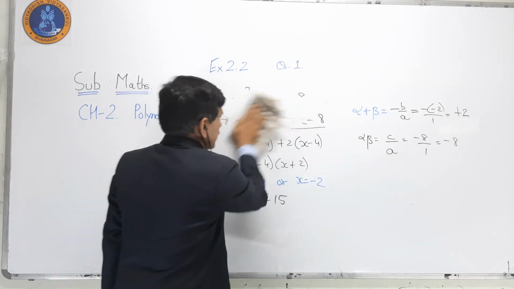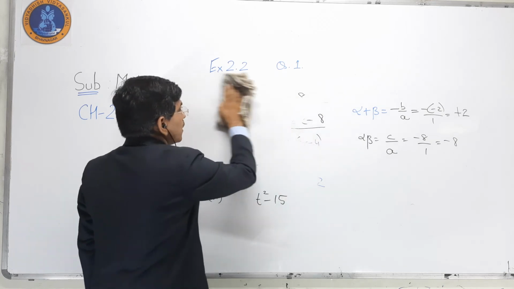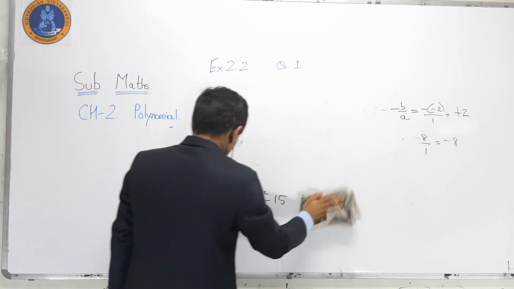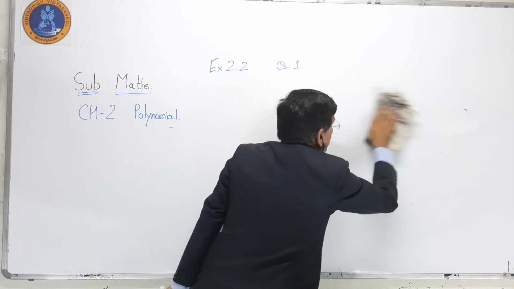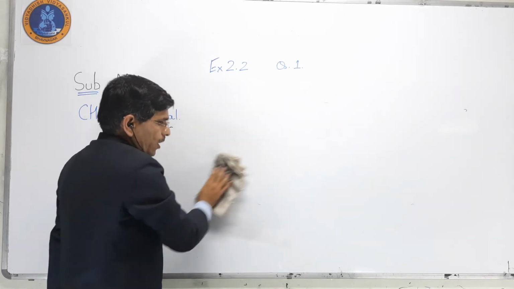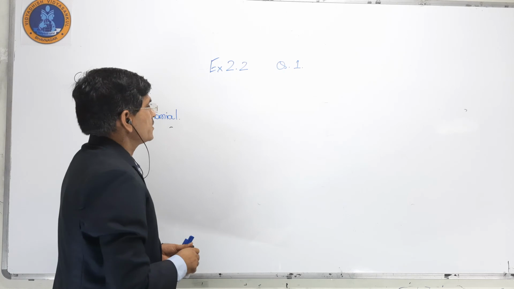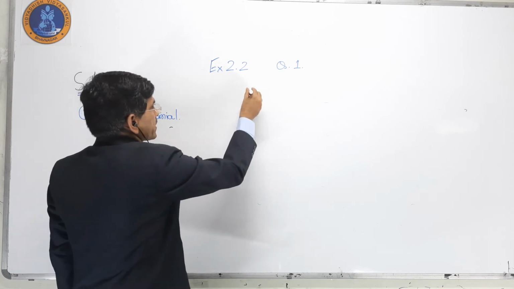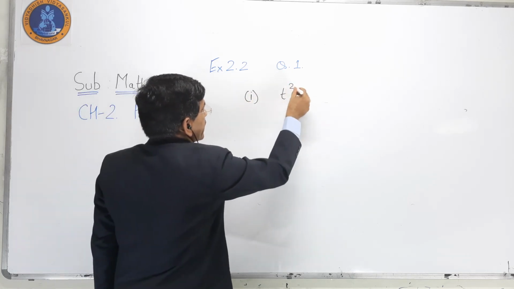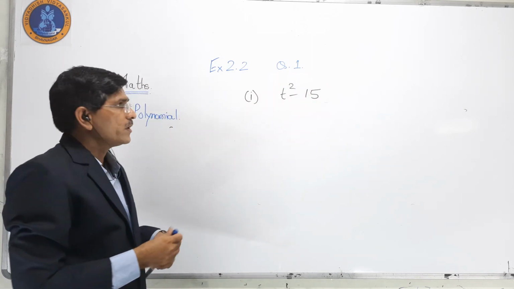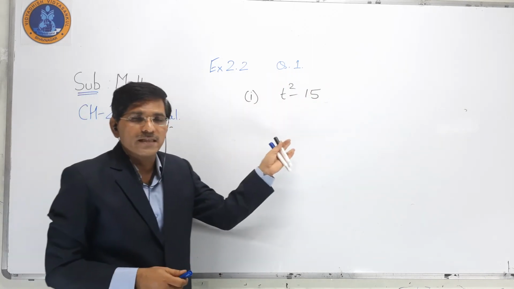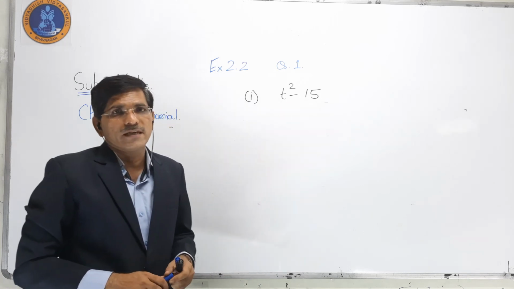So now for question number 1, the question is t square minus 15. If you go for the quadratic, you will see there is no b term here.